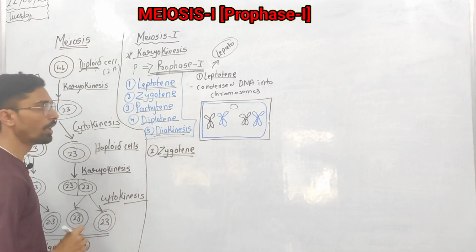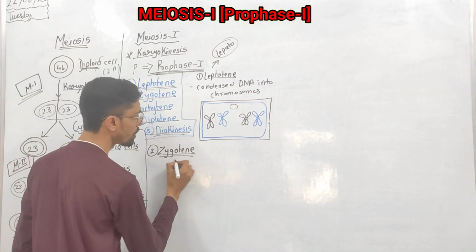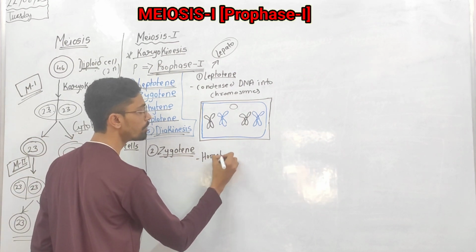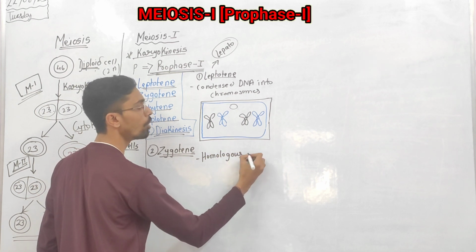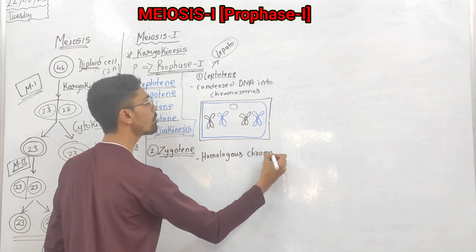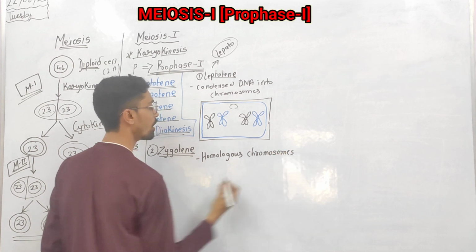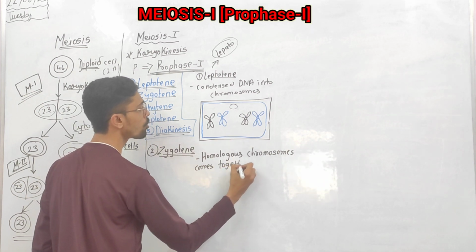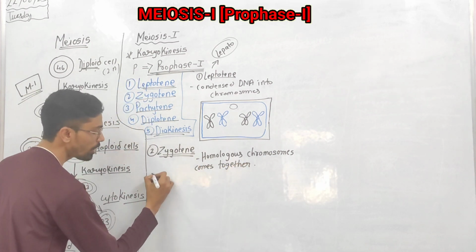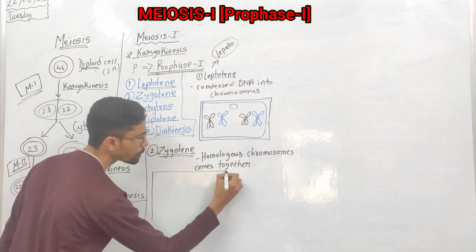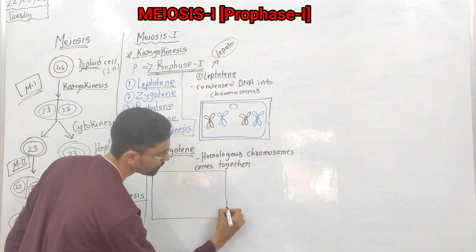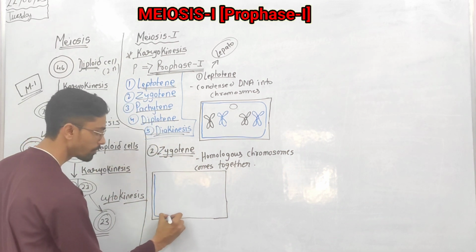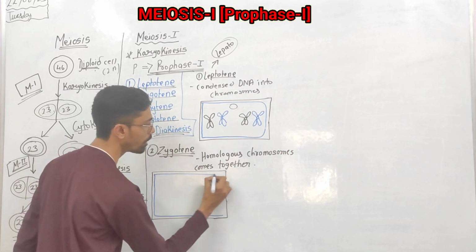Second, in zygotene, what happens? In zygotene, basically the homologous chromosomes come together. So if you see, this is a cell, or a nucleus.